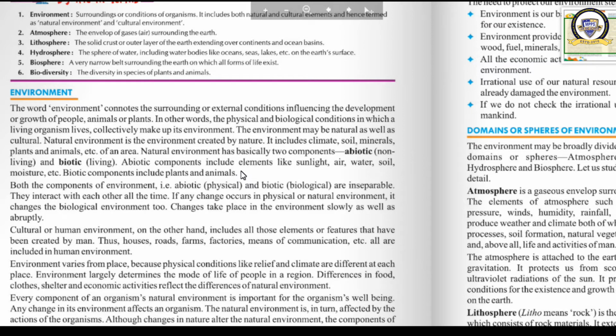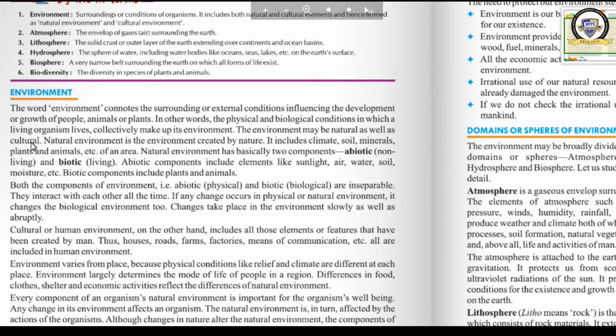Okay, there are a lot of things which have been given by nature, and that environment which is made by nature is called natural environment. And the natural environment has two components, two groups, two factors. What are they? Abiotic and biotic. Abiotic means non-living things, and biotic means living organisms or living things.